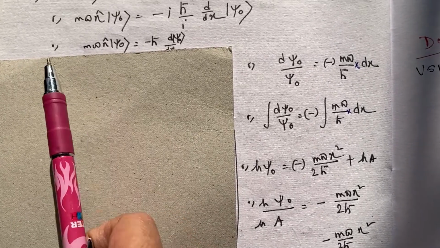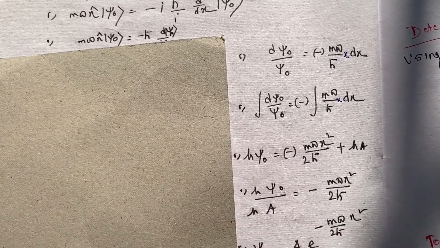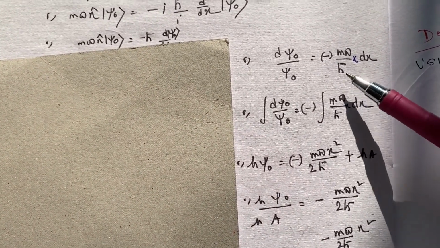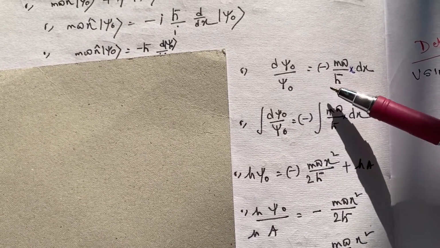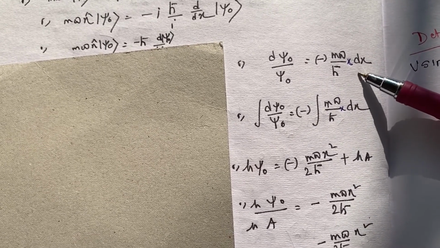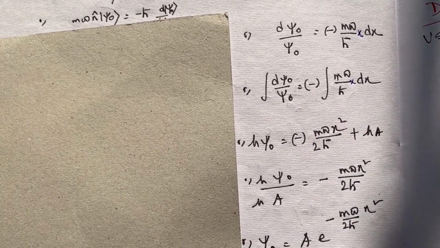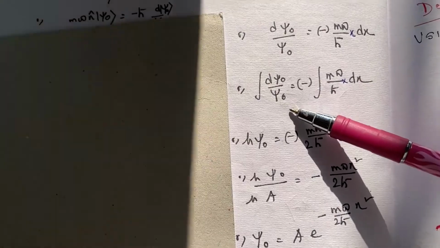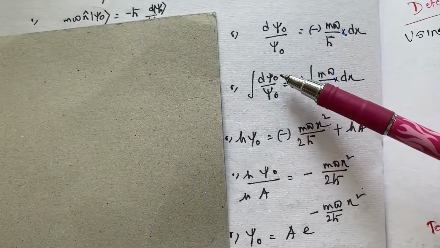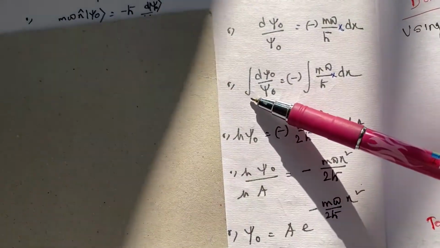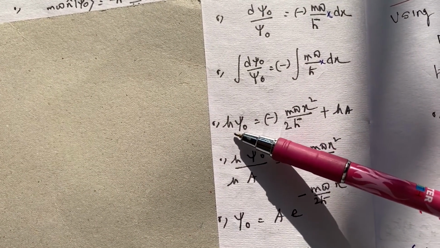So here I have x, and on the right hand side I also have dx, so I need to make a separation of variables. I am writing the wave function Psi0 on the left hand side, and on the right hand side I will take only the x term. And now I will make an integration. On the left hand side I have only Psi0, on the right hand side I have x dx, and the integration of dPsi0 by Psi0 will give me the logarithm. That's why I have written logarithm of Psi0.